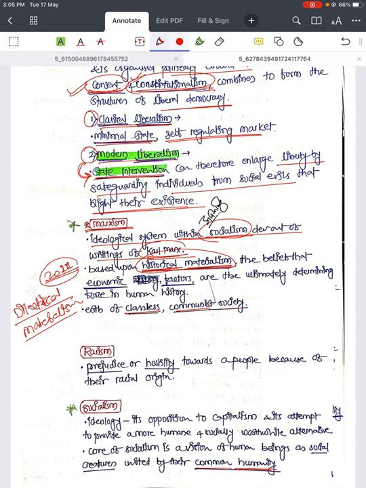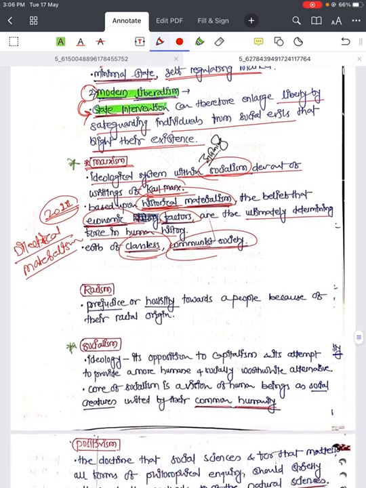It is based on historical materialism, the belief that economic factors are the ultimate determining force in human history. So that's why he says classless society, communist society, based on communism, not communalism, common, collective wealth, right? So it is the economic factor that decides the force of human history.